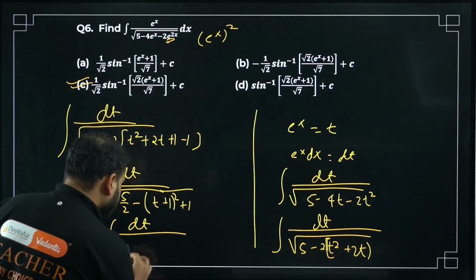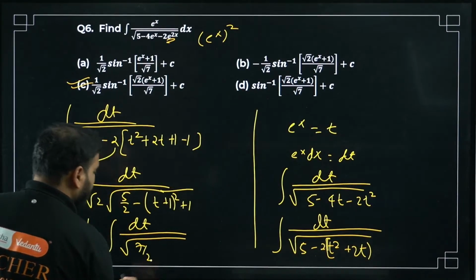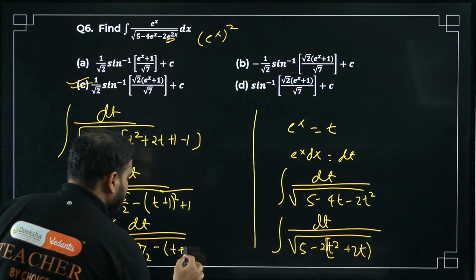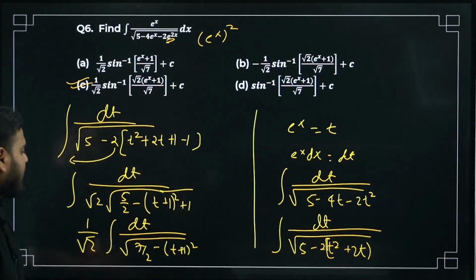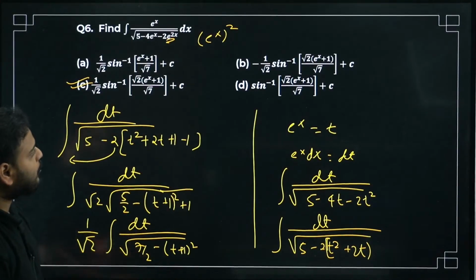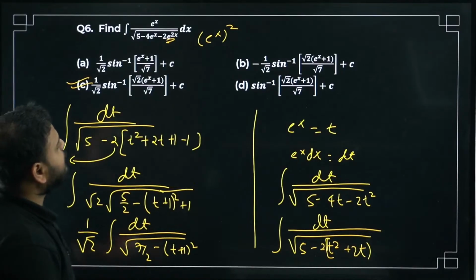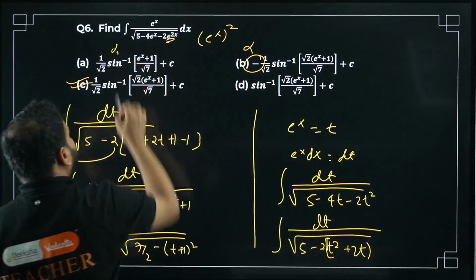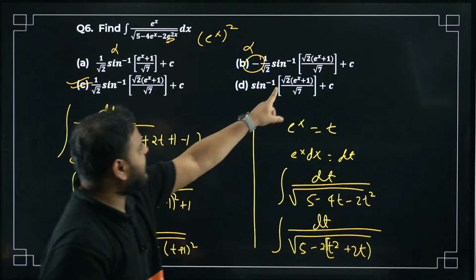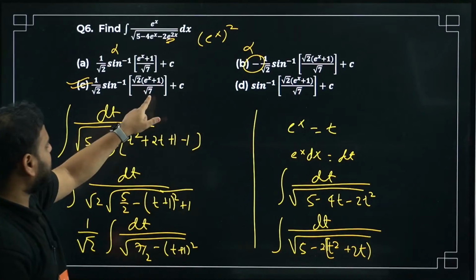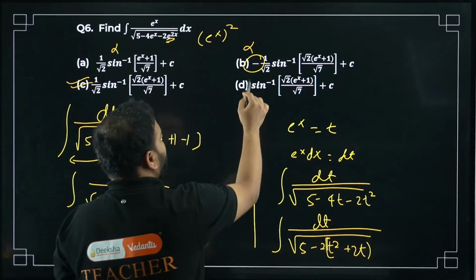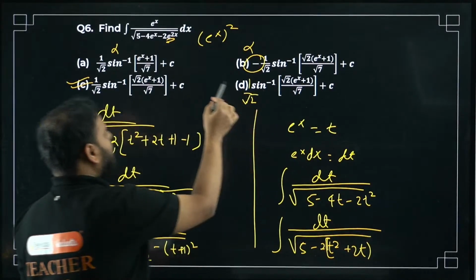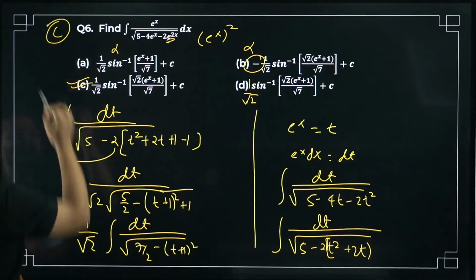So, write this as 7 by 2 minus (t plus 1) the whole squared. From there you can get, now it will become root 7 by root 2. Now, which option is suitable? So this option can't be true, there is a negative sign, so this is not there. This is not there. Okay, yes, this is there: root 2 by root 7. But there is no 1 by root 2 over here. It means this is also not there. Option C is correct. Please check.